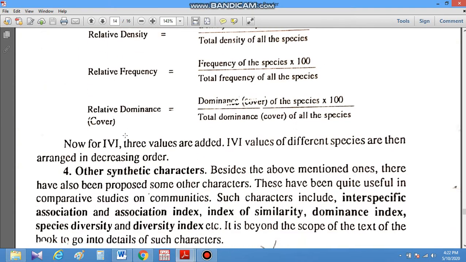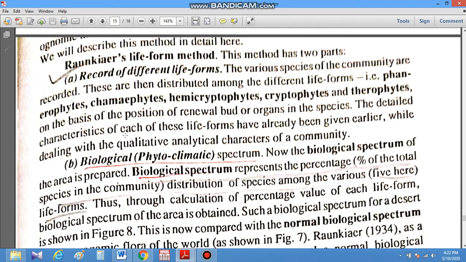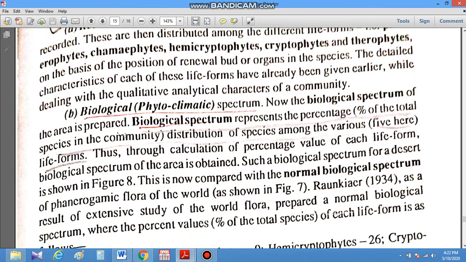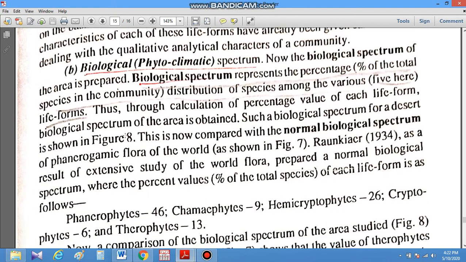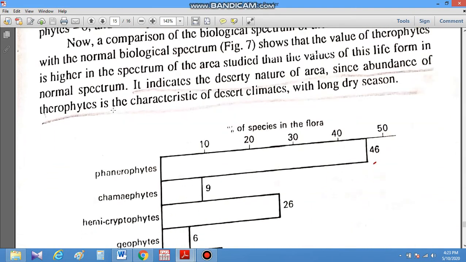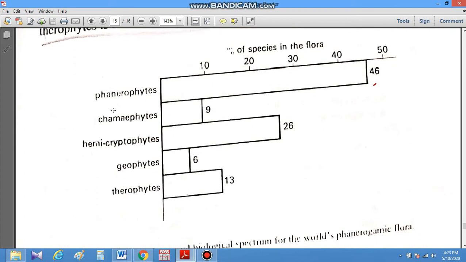The next topic: previously we studied the Raunkiaer life forms. On the basis of it, we can draw the biological spectrum. The biological spectrum represents the percentage distribution of species among the various life forms, how they are distributed. We can understand this in this diagram. This is the standard biological spectrum. Here are therophytes, geophytes, hemicryptophytes, chamaephytes, phanerophytes, and this is the number of species in the flora.